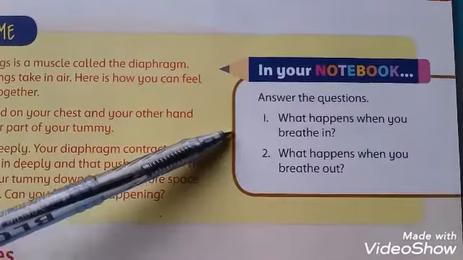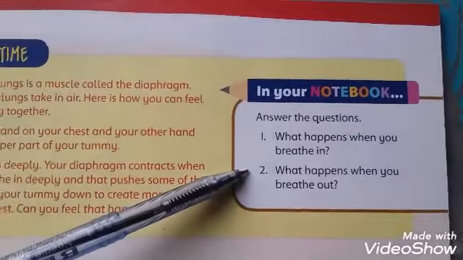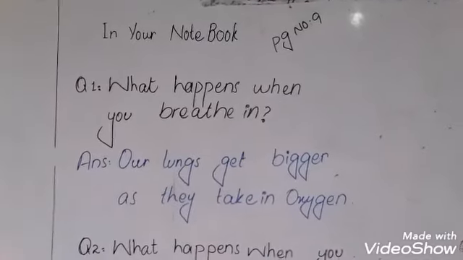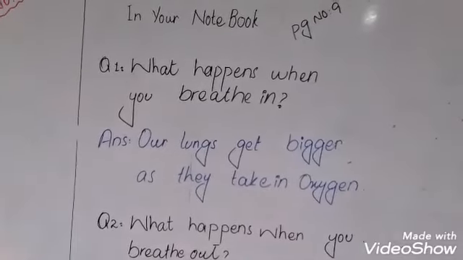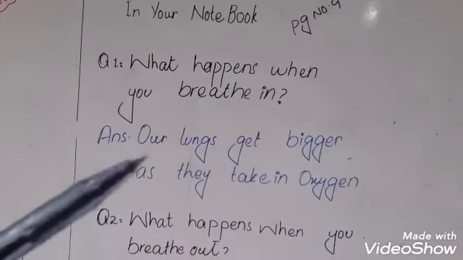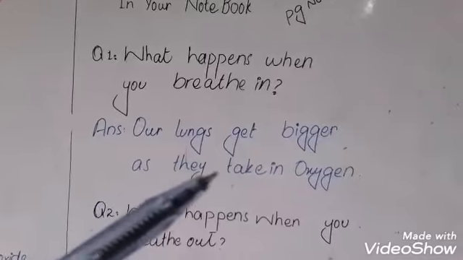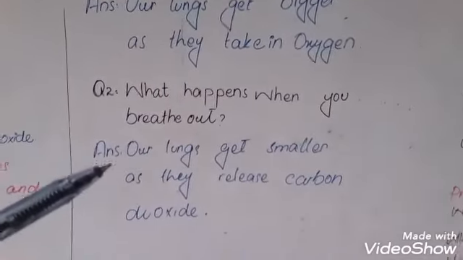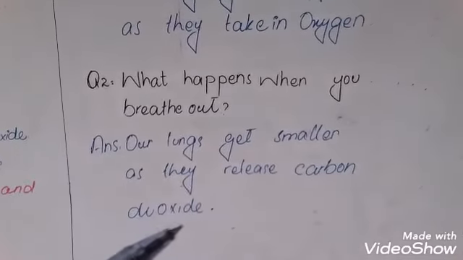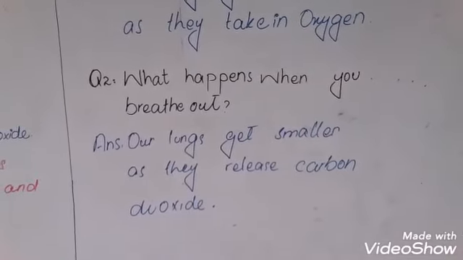On page number 9, there are 2 questions and the answers are here. Page number 9, note these questions in your notebook. Question number 1, what happens when you breathe in? Our lungs get bigger as they take in oxygen. Question number 2, what happens when you breathe out? Our lungs get smaller as they release carbon dioxide. Thank you.